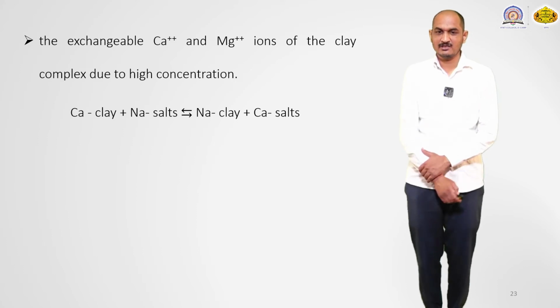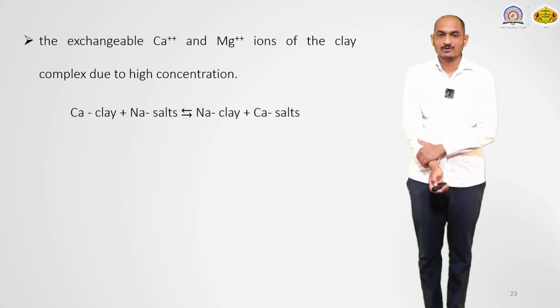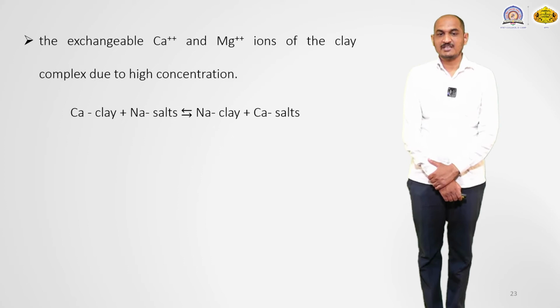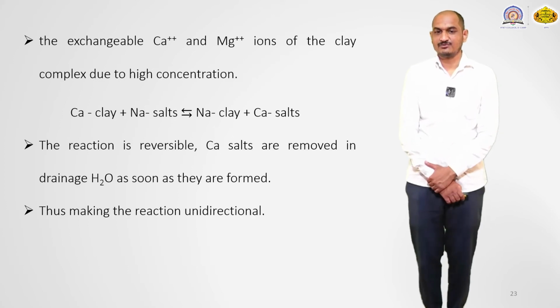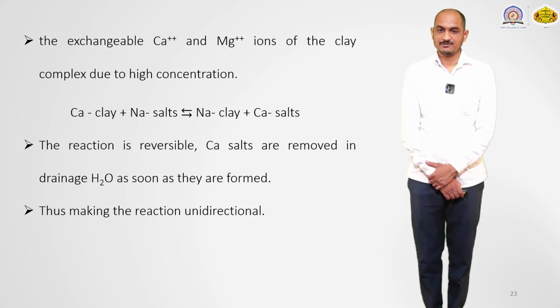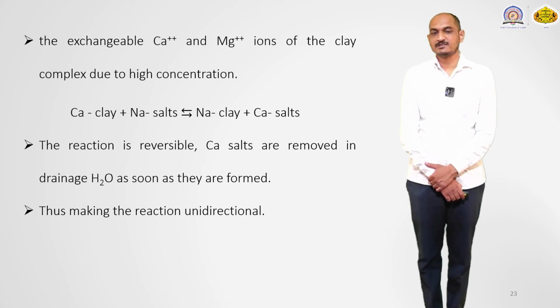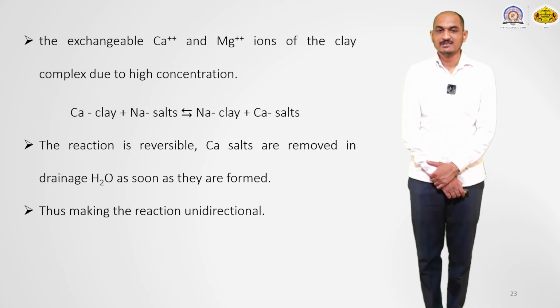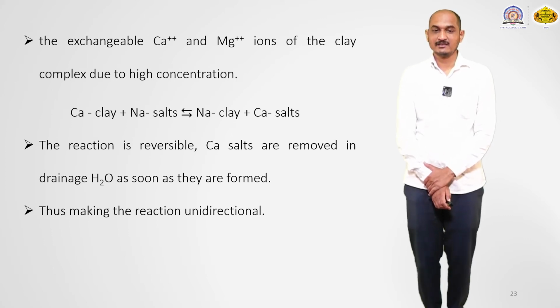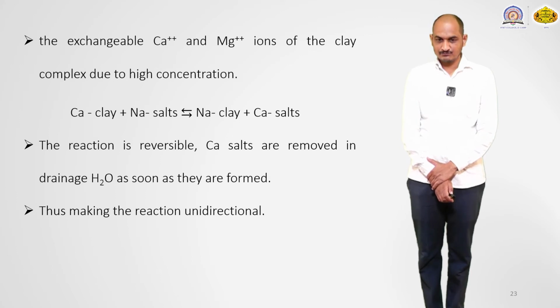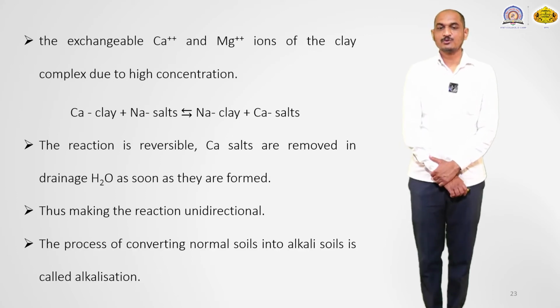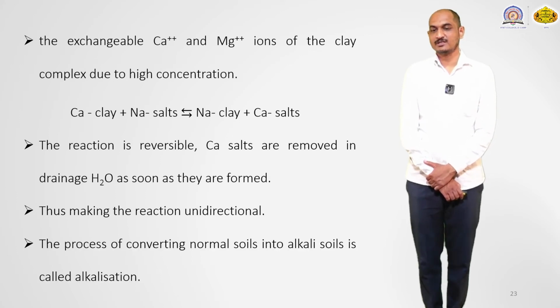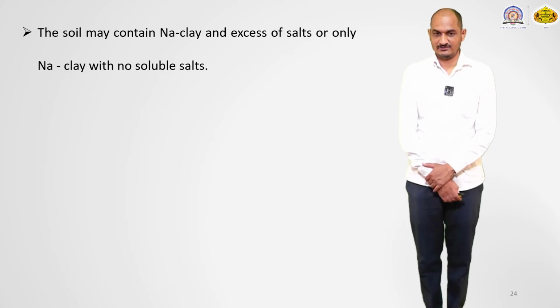This is the exchange mechanism of calcium clay and sodium salt. It forms sodium clay and calcium salt. We know that this reaction is reversible. But the calcium salts are removed in the drainage water as soon as they are formed, thus making the reaction unidirectional. The process of converting normal soil into alkali soil is called alkalization.